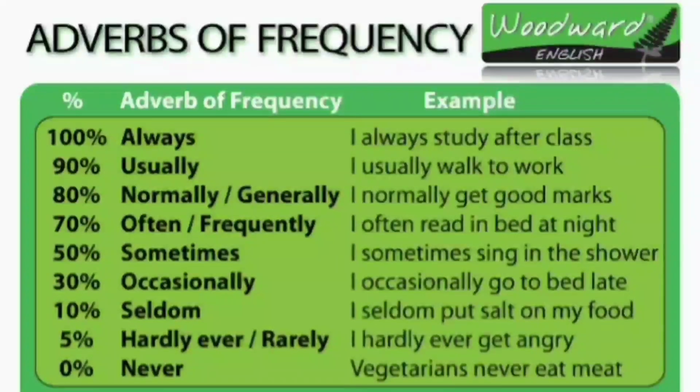I sometimes sing in the shower. I occasionally go to bed late. I seldom put salt on my food. I hardly ever get angry. Vegetarians never eat meat. So these are the words we commonly use: always, usually, normally, often or frequently, sometimes, occasionally, seldom, hardly, never, etc.